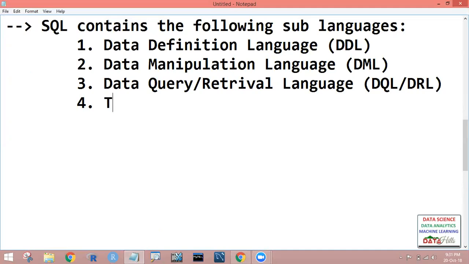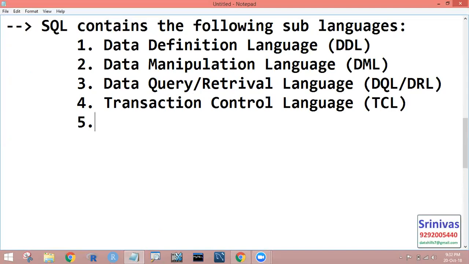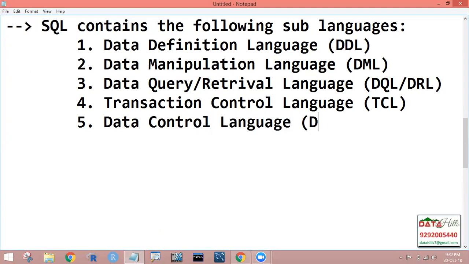Next, Transaction Control Language, TCL. And the next one is Data Control Language, that is DCL. These are the 5 sub languages that we have.